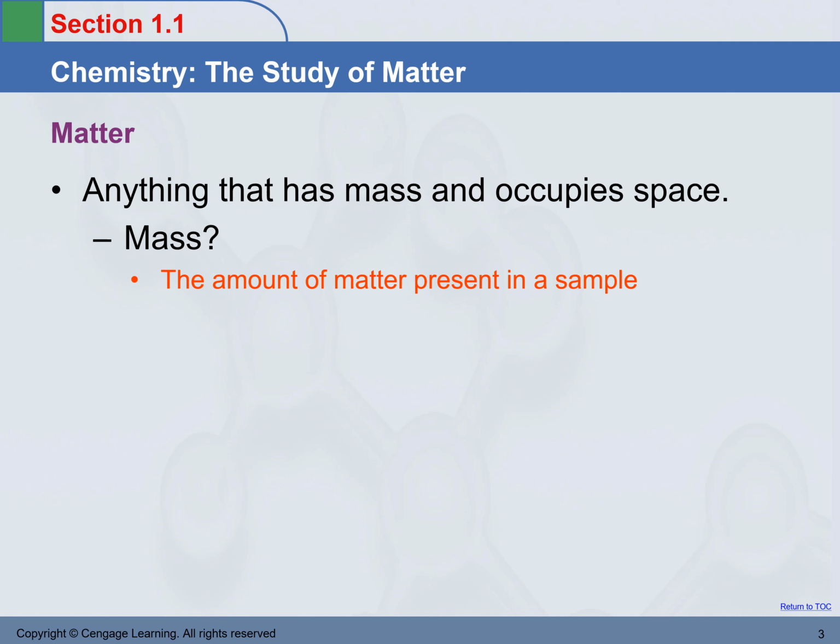What's so strange is that, as you can see from the two definitions, in the definition of matter, we're using the concept of mass to define it. Matter is anything that has mass. In the definition of mass, what is mass then? It is the amount of matter. Now you can see it is a cycle. They're using mass to define matter and using matter to define mass.